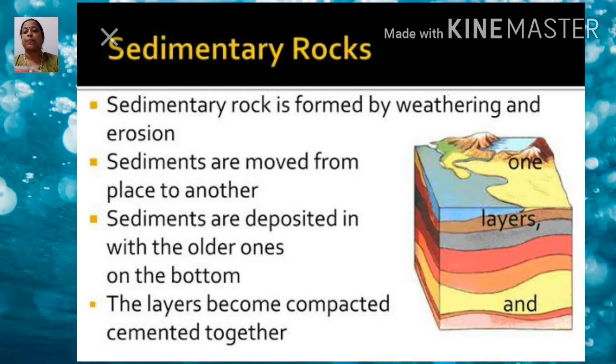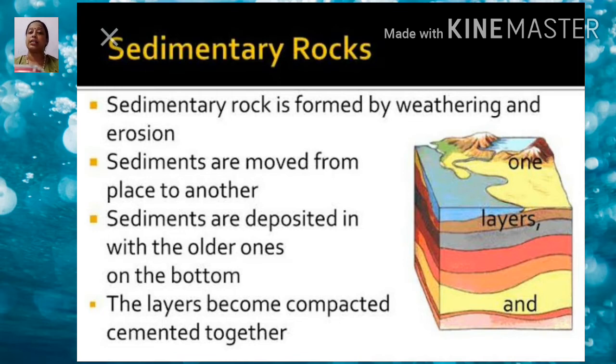These rocks are generally formed underwater. The smaller particles are called sediments. What is called a sediment?